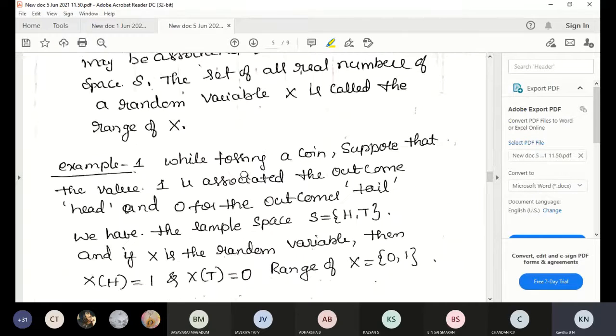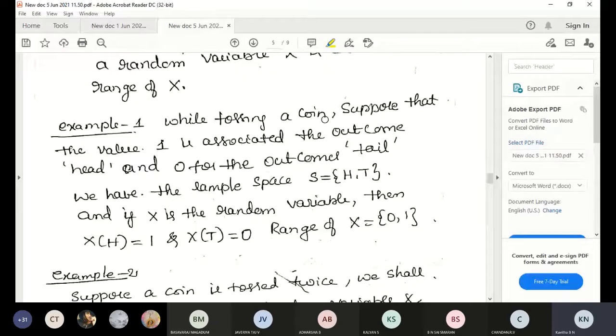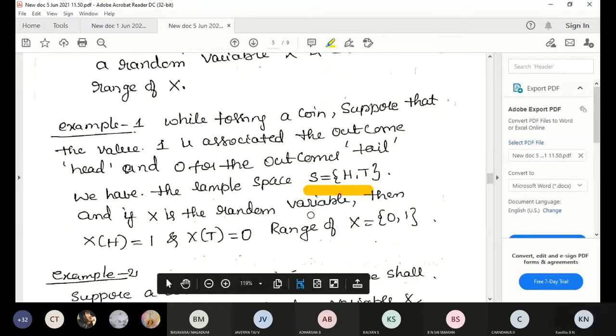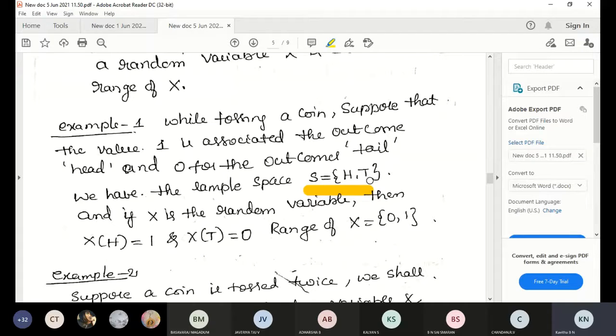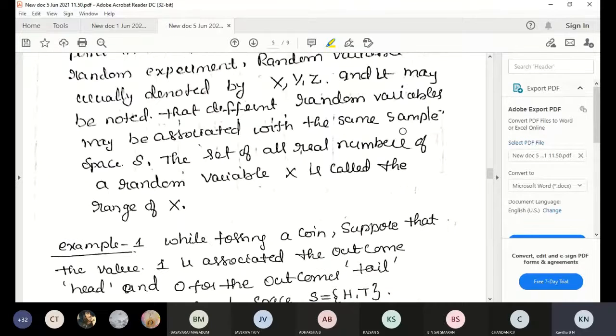Observe here, tossing a coin, the possible outcome is what here? S is equal to H comma T. We call this the sample space also. Tossing a coin, we will get head and tail. We have to assign the value here. If X is a random variable, then X of H, head we take as 1, and tail we take as 0. We have to assign some real number values here.